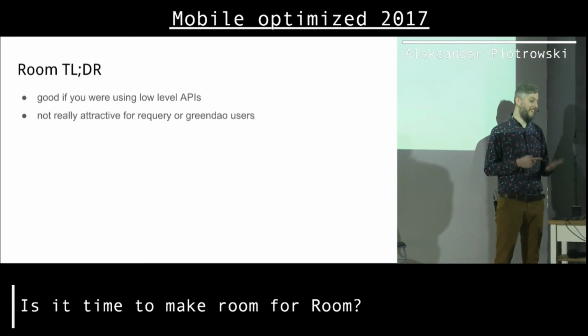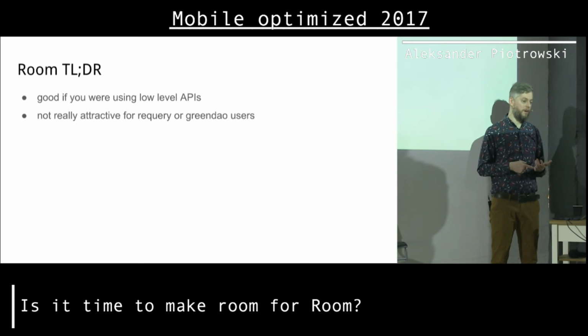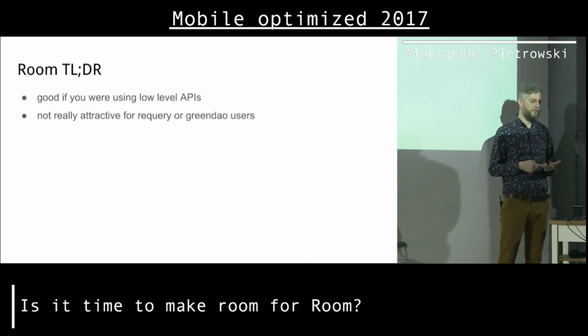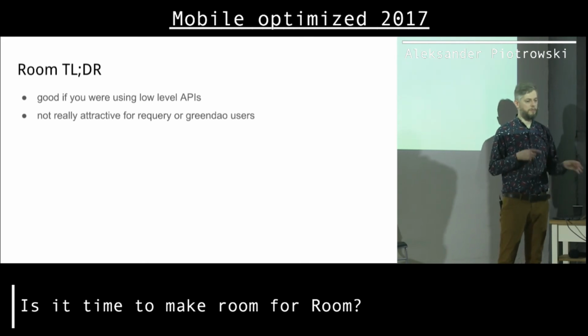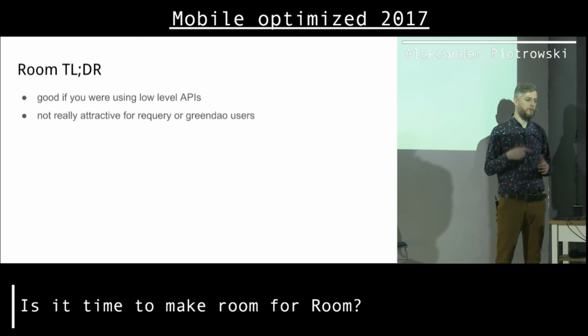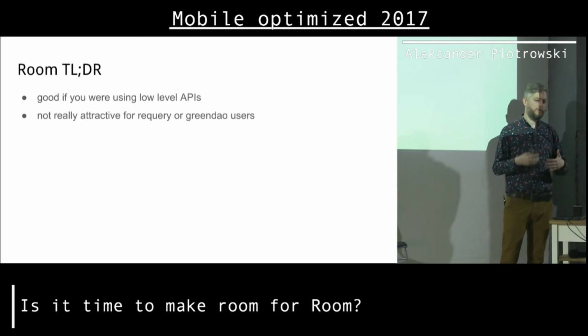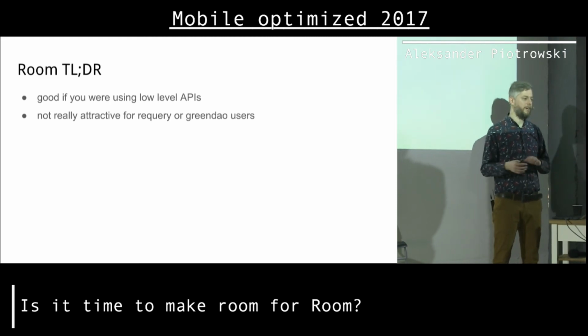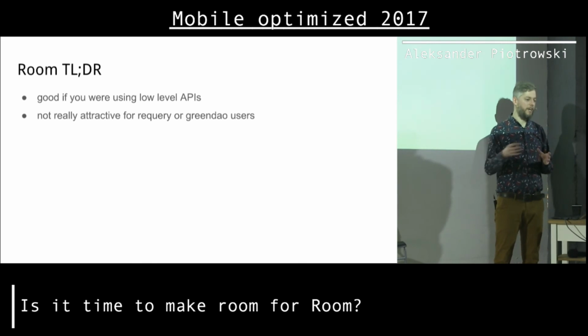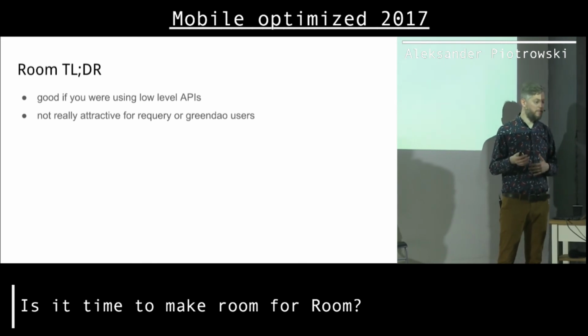But if you were using GreenDAO, or like in my case, requery, it's definitely not for you, because it's missing lots of features. Some things are acting completely different, so it wouldn't be a drop-in replacement. For instance, because of the difference between streams, right? So most probably, if you have this full-blown clean architecture, you could change the data store and help yourself at the repository level, for instance.